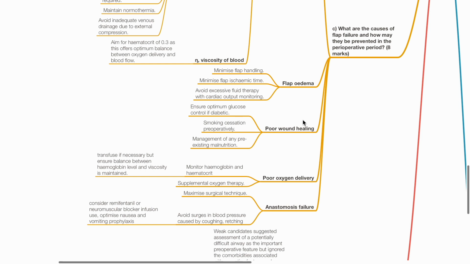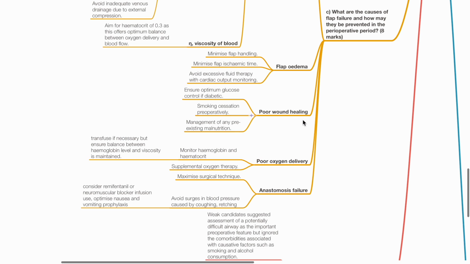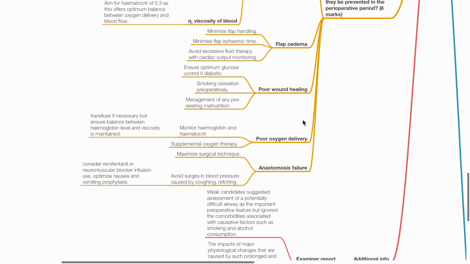Providing supplemental oxygen improves oxygen delivery. Anastomosis failure can be prevented by maximizing surgical technique and avoiding surges in blood pressure caused by coughing or retching. Consider remifentanil or neuromuscular blocker infusion. Optimized nausea and vomiting prophylaxis.